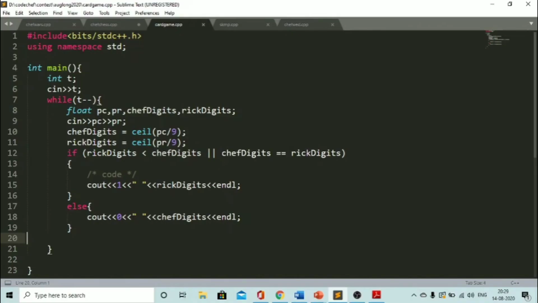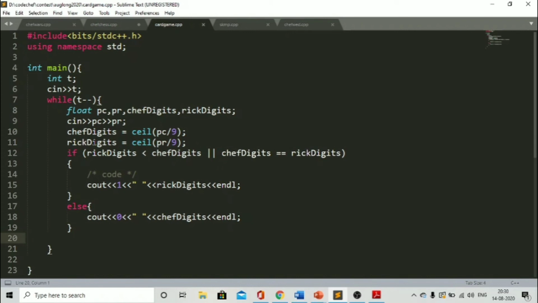This is the code. I have created 4 variables: PC, PR, and two more. PC and PR are used to store the final power of Chef and Rick. There are another 2 variables, chef digits and Rick digits. These 2 variables are used to store the minimum number of digits required.